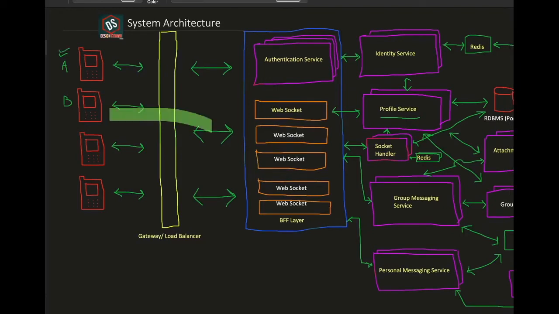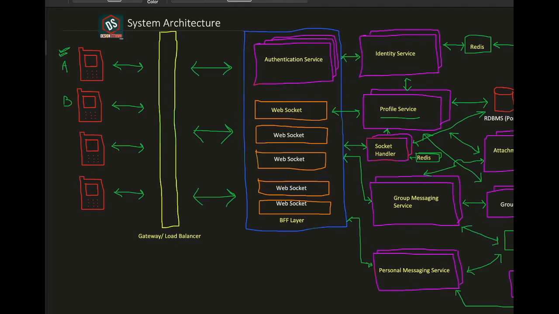Opens the app, system info which will flow into the WebSocket, and then similarly the WebSocket will inform the socket handler, which will inform the messaging service. Then the messaging service will connect back to the WebSocket via the socket handler, and then the tick will become green, indicating that the message has been read. So this is how it will work.